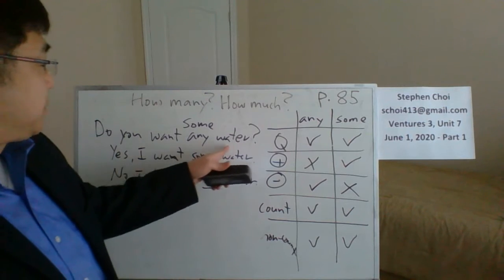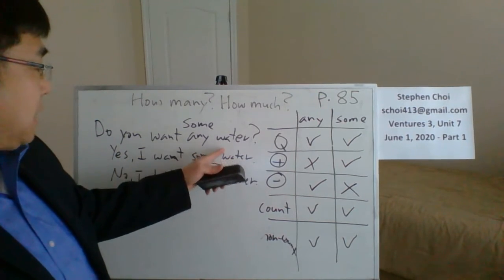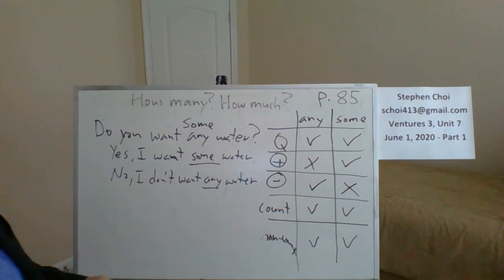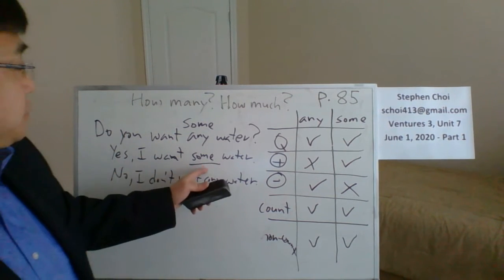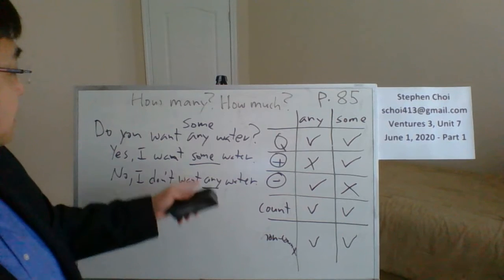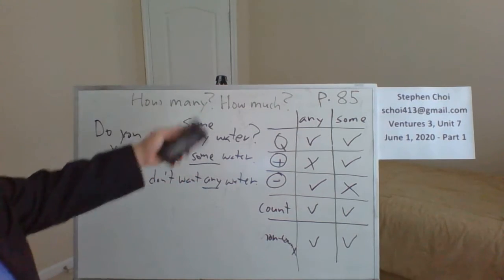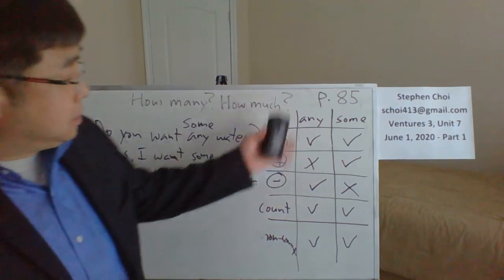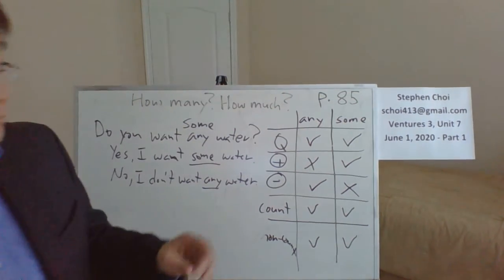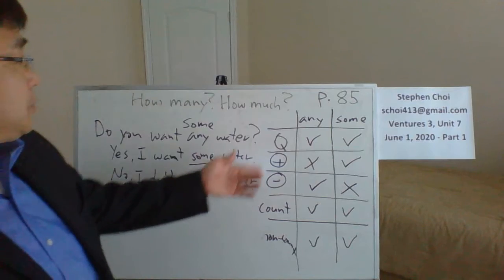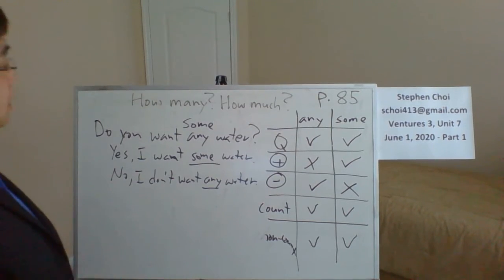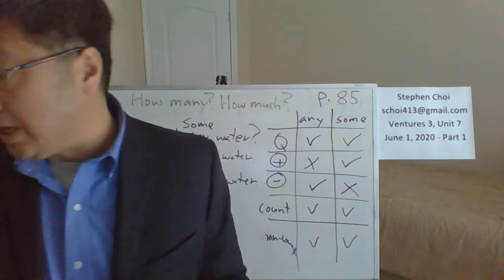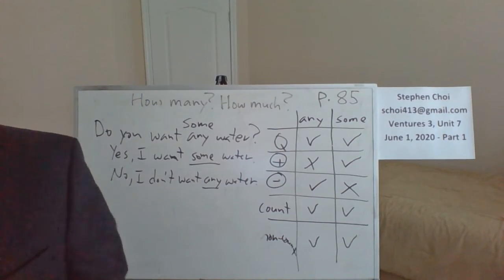So you can do that with the count noun. You can use some or any. And for positive, you use some. For negative, use any. And for questions, you can do some or any. So this is basically how you use any and some when you're using count and non-count nouns. Okay. All right.